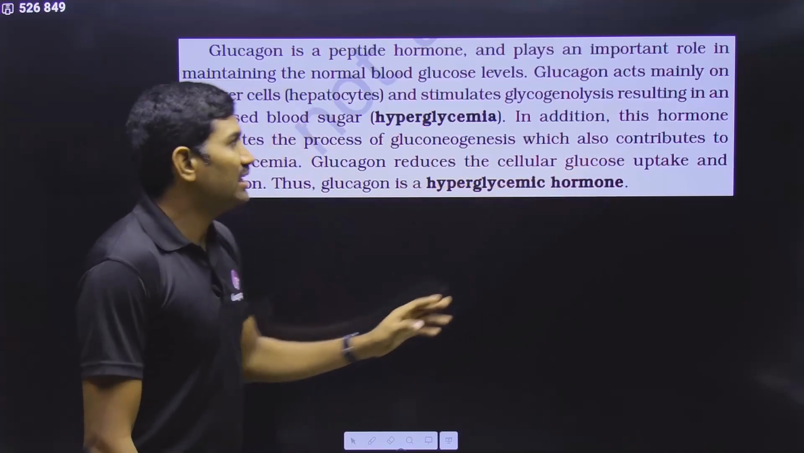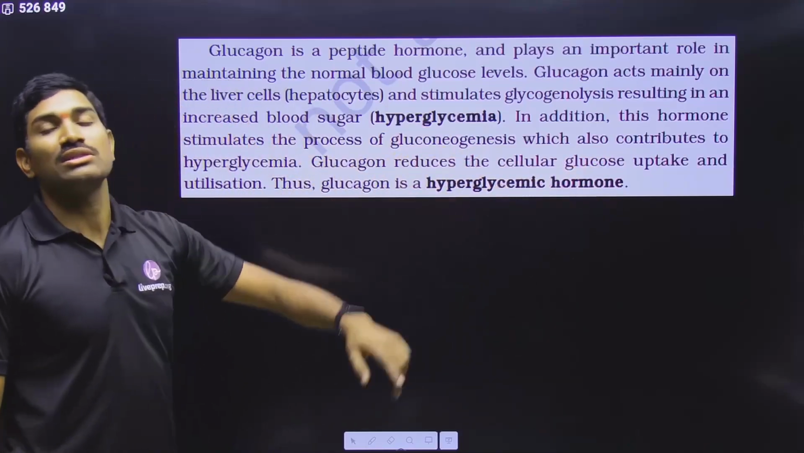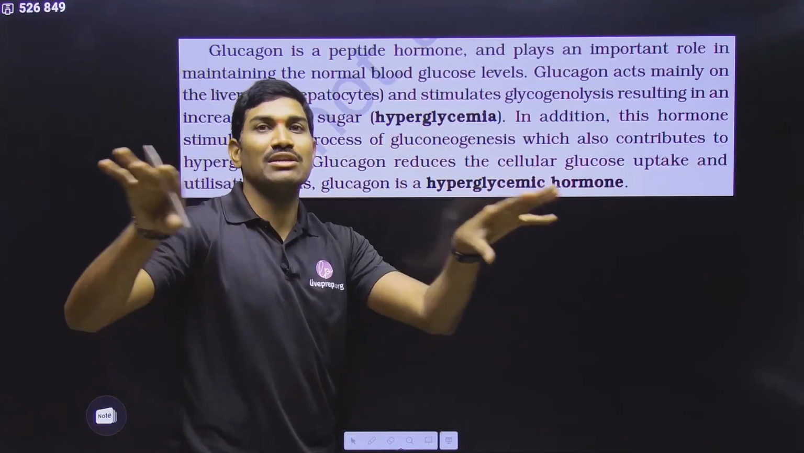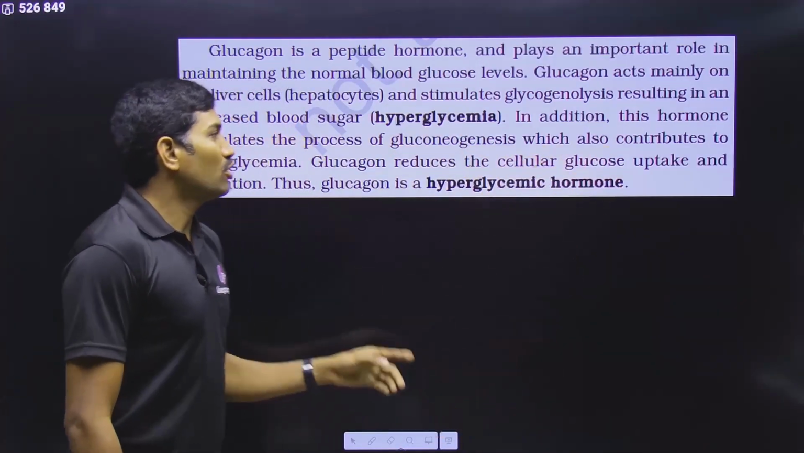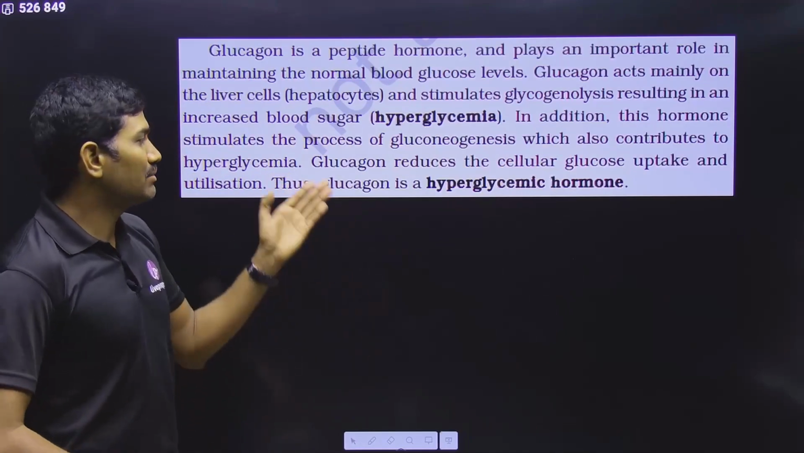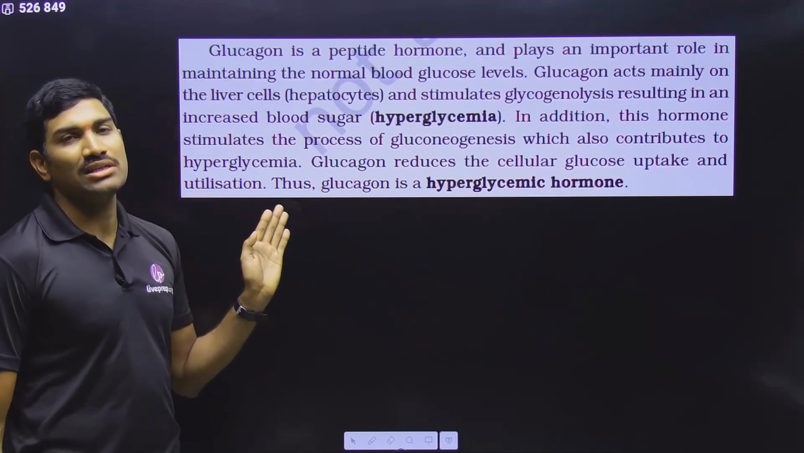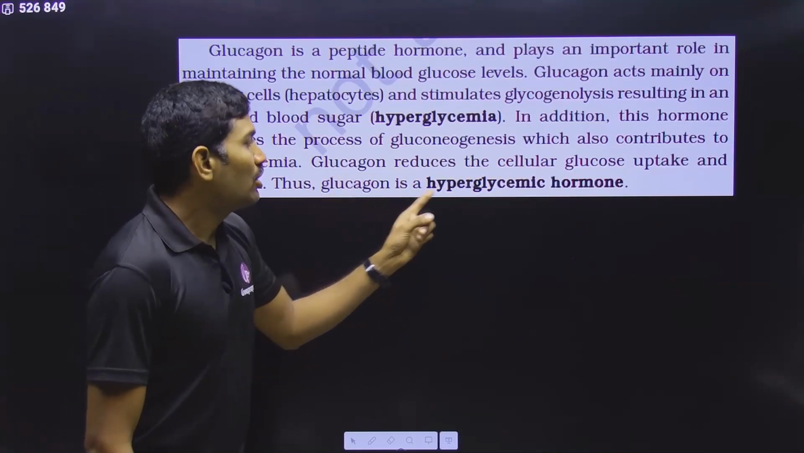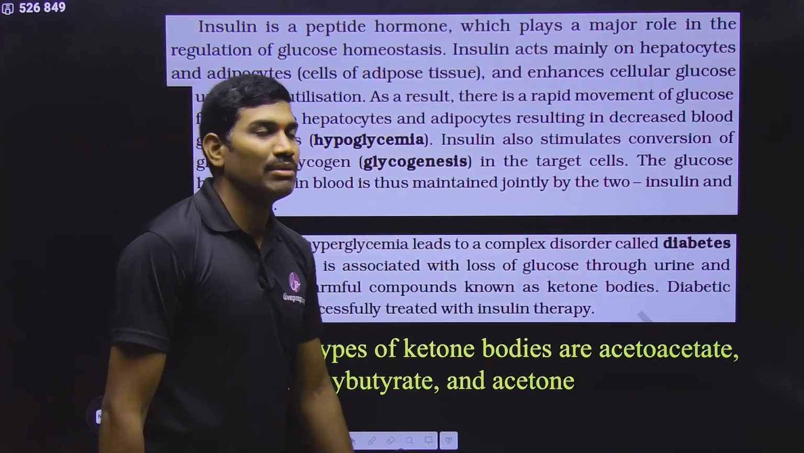In addition, this hormone stimulates the process of gluconeogenesis, glucose new synthesis from other sources, because ultimately blood glucose should be maintained. That's why. And this also contributes to hyperglycemia. So because of this one also, hyperglycemia will occur. Glucagon reduces cellular glucose uptake and utilization. This is what they are saying. Thus, glucagon is a hyperglycemic hormone. It will help in increasing the blood glucose levels.